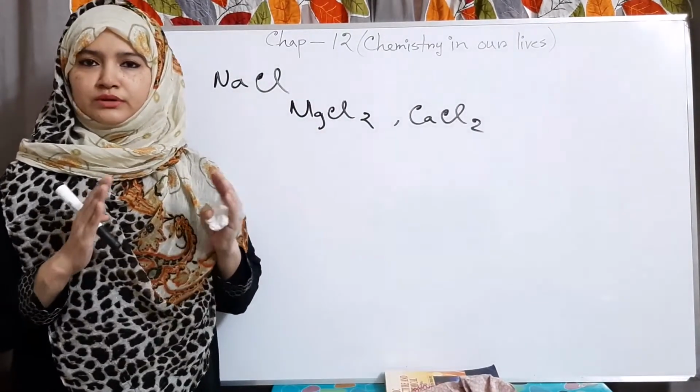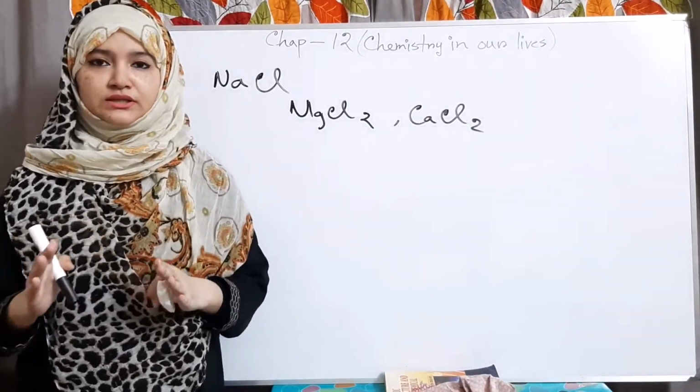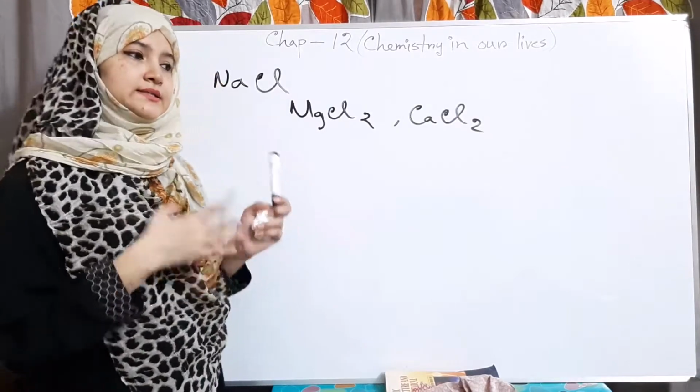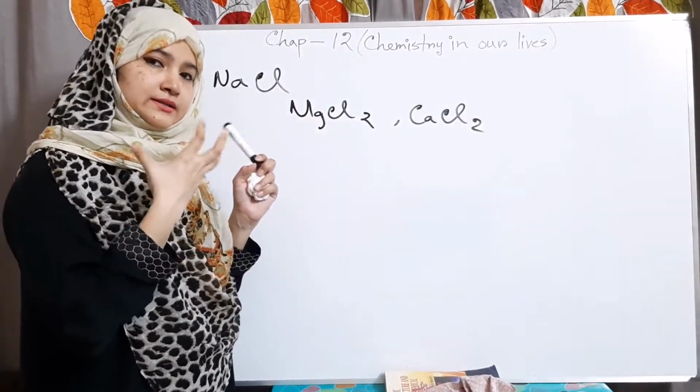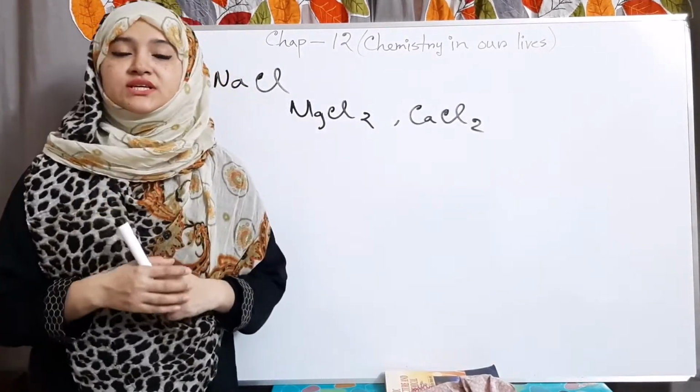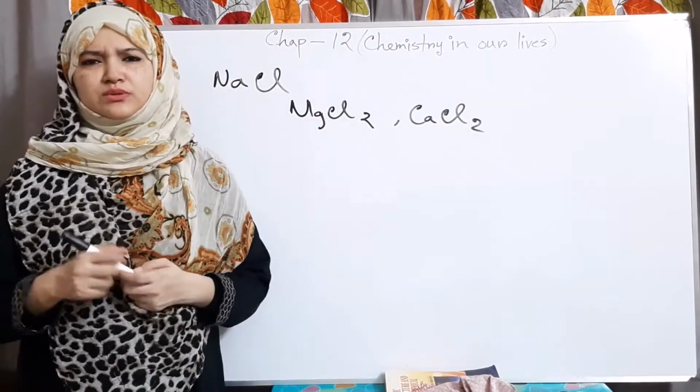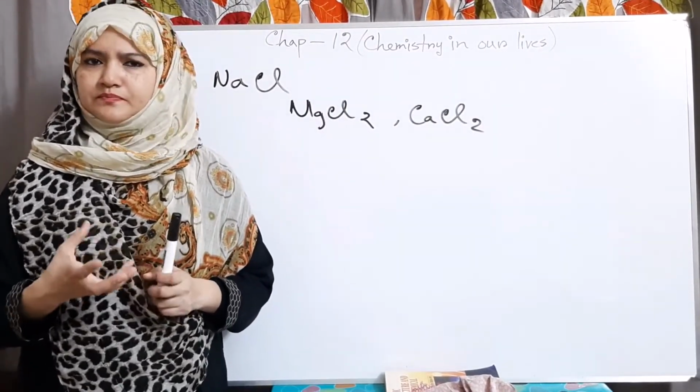No more chemical reactions are mentioned here in your book. Another thing we have to know is the importance of sodium chloride. Sodium chloride is a widely used chemical.